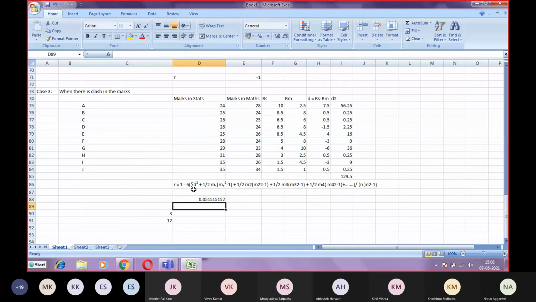We have to see the number of repetitions, and the values of M1, M2 will depend upon how many ranks are in a repetition. All the others are 2, but M6 is of 3 repetitions. So this is the particular concept we can do like this.